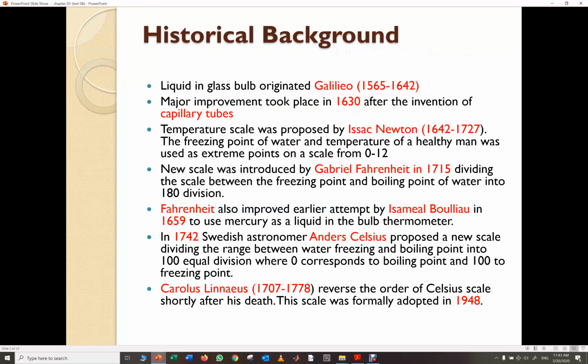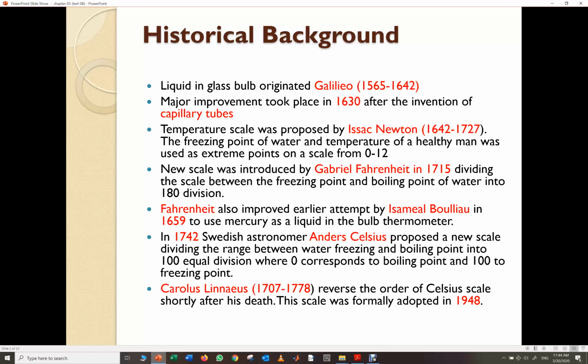Liquid in glass bulb originated with Galileo, 1565 to 1642. Major improvement took place in 1630 after the invention of capillary tubes. So capillary tubes were invented in 1630. Temperature scale was proposed by Isaac Newton, 1642 to 1727. The freezing point of water and temperature of the healthy man were used as extreme points on the scale from 0 to 12. This is the old scale used for the thermometer.